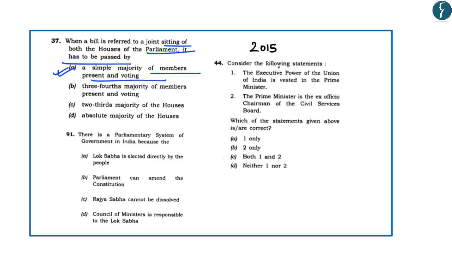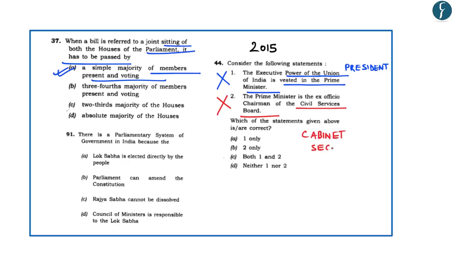The next question was, consider the following statements. Executive power of the Union of India is vested in the Prime Minister. No, the statement is incorrect as it is vested in the President of India. The next statement says, the Prime Minister is the ex officio chairman of the Civil Services Board. This again is incorrect, as Cabinet Secretary is the ex officio chairman of the Civil Services Board. So in this, the correct answer was D, that is neither 1 nor 2.